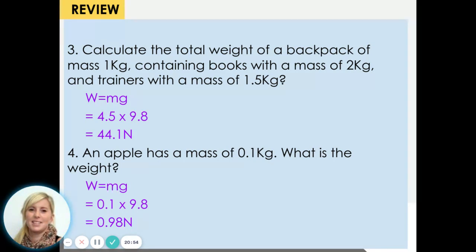Question 4, an apple has a mass of 0.1 kilograms. What is its weight? So this time we do 0.1 kilograms times 9.8, and you have a weight of 0.98 newtons. So hopefully you did okay on these questions, and we can always practice them again in the future if you need more help with them.